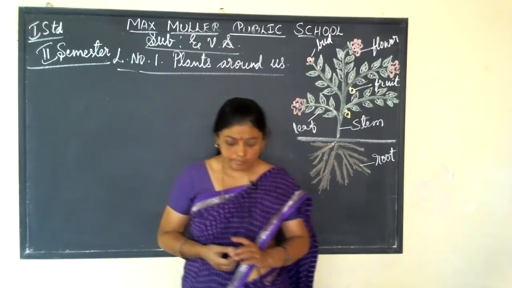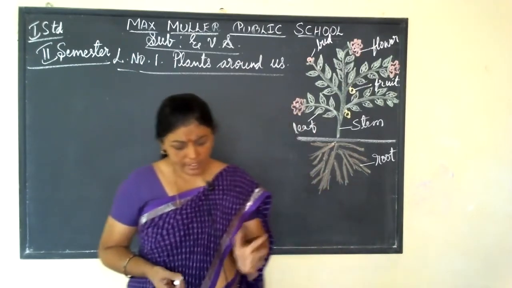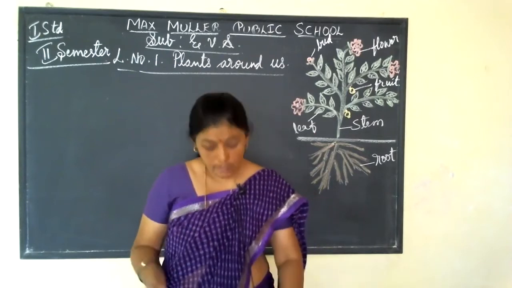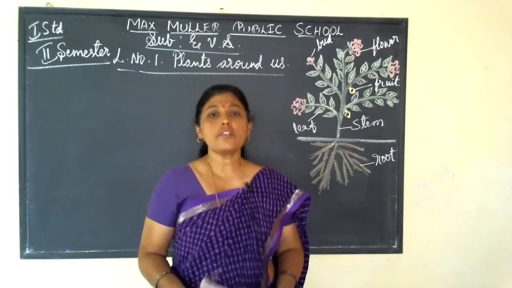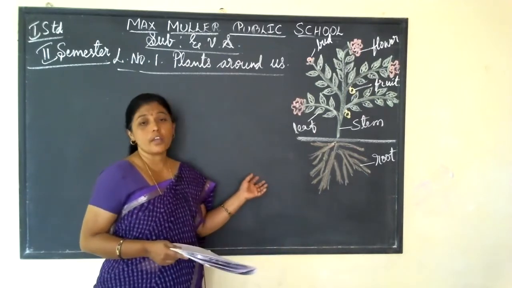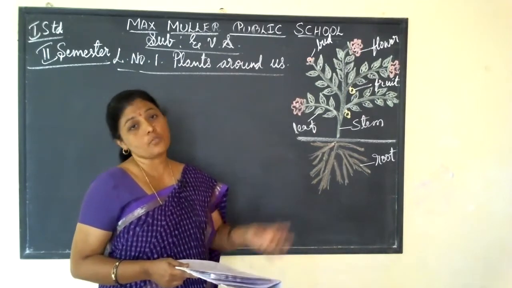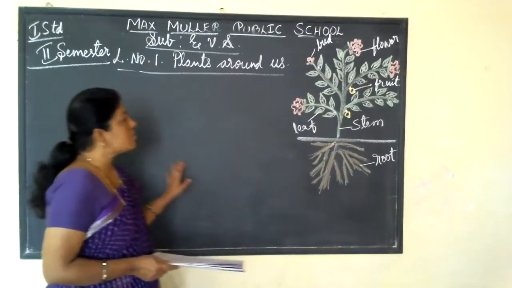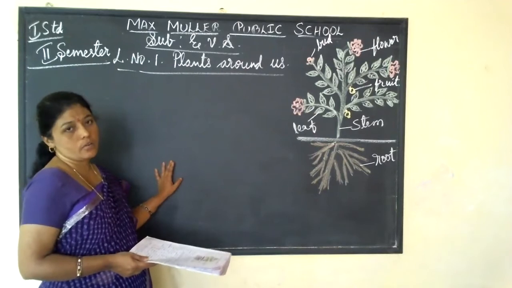There are many different sizes and different shapes, so many plants we are seeing every day around us.